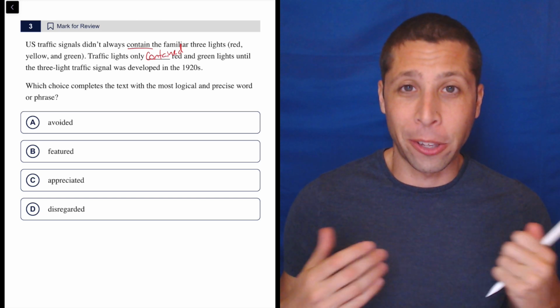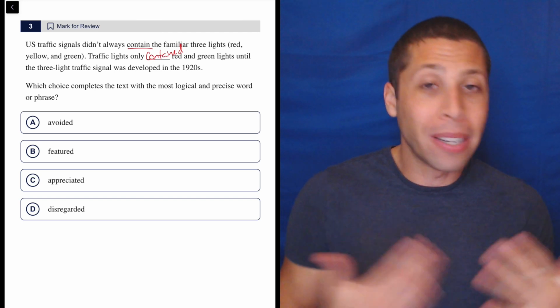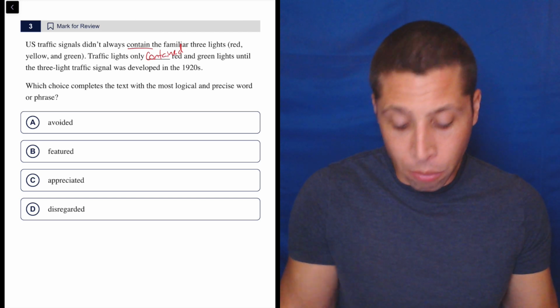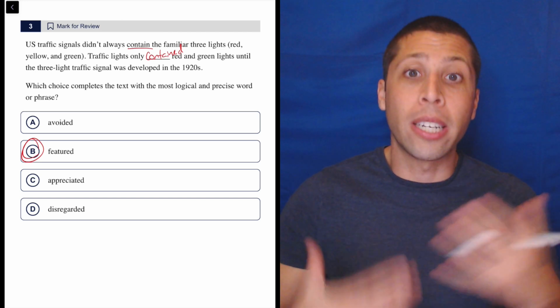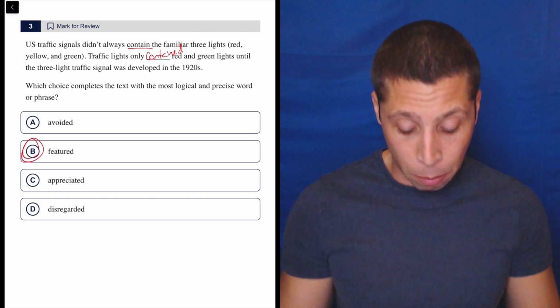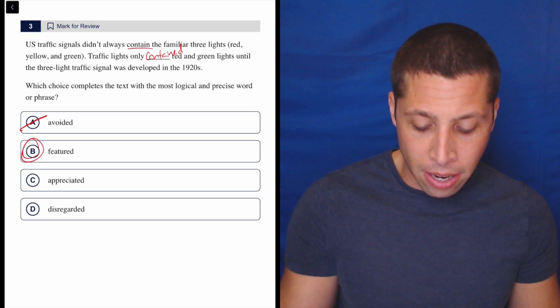I don't actually think the correct answer is going to be the word contained. They're not going to repeat themselves that much, but it's going to be a word that means that. So hopefully it just stands out. Feature. If something features something else, it includes it, it contains it, it shows it off. It's a perfect fit. So avoided, no, we don't have any evidence of that.